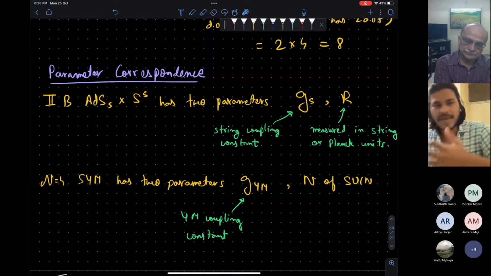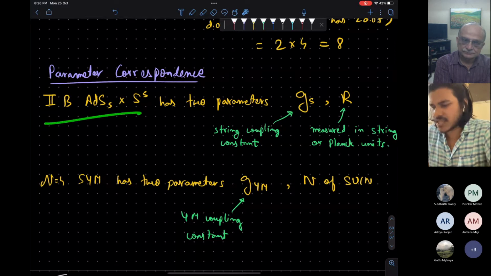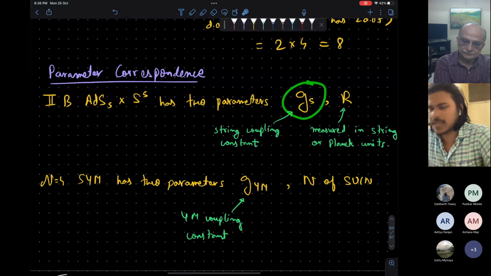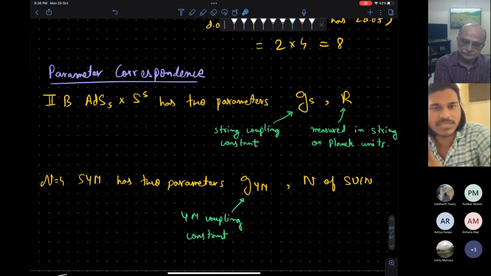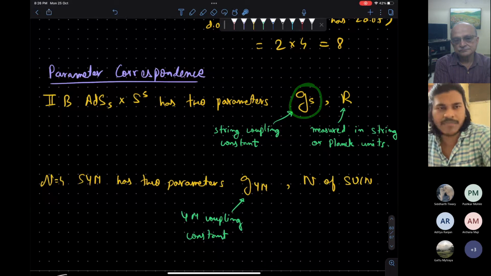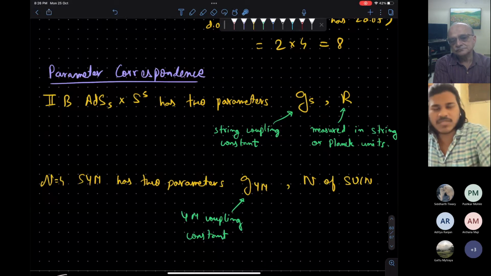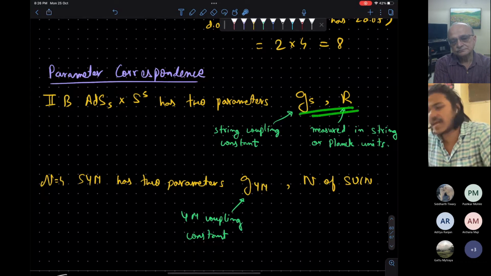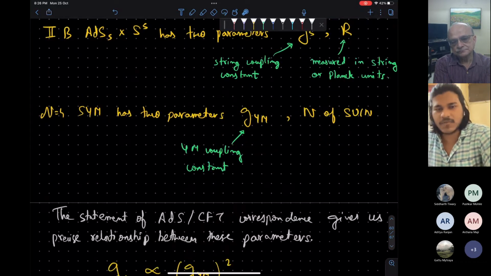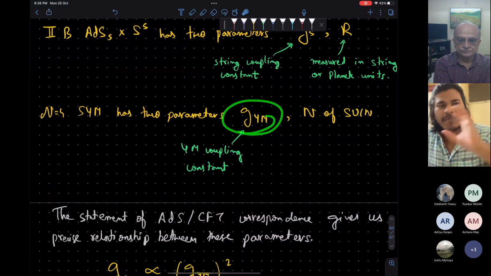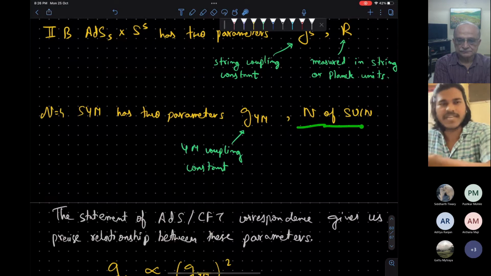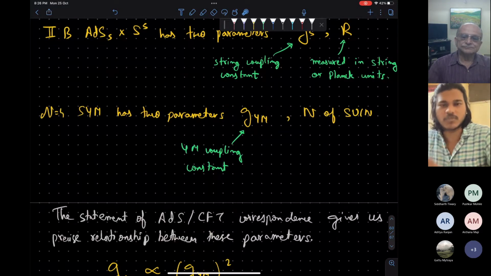There is a correspondence between the parameters. This is a string theory, so it will have a string coupling constant which governs the interaction between strings. This will be one parameter of the theory, and there will be one other parameter, the radius of the AdS space. So the string theory will have two parameters, g_s and R, and the Yang-Mills theory will have two parameters: the Yang-Mills coupling constant, and the N of SU(N), the number of independent fields which you are using.